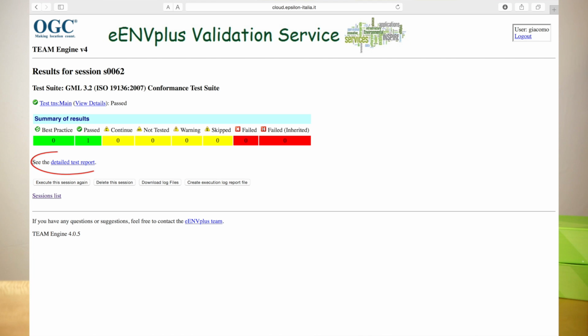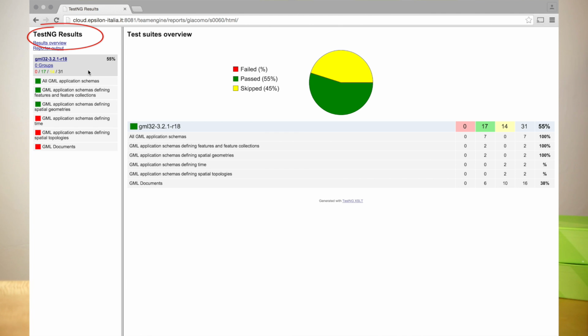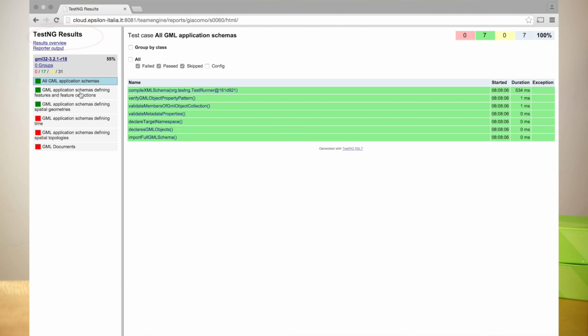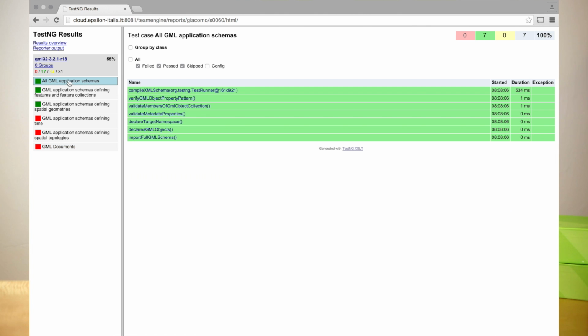The user can also click on the detailed test report link to visualize a pie chart diagram, where the results of the tests are grouped by their target. Tests, for example, that are related to application schema structure, or tests related to other constraints such as schematron rules, and so on.